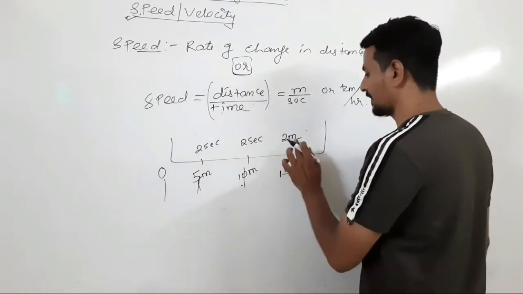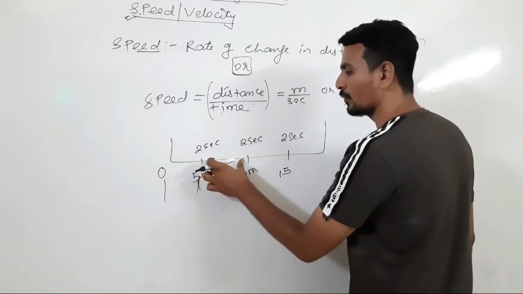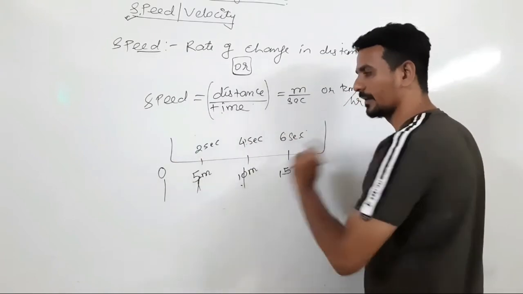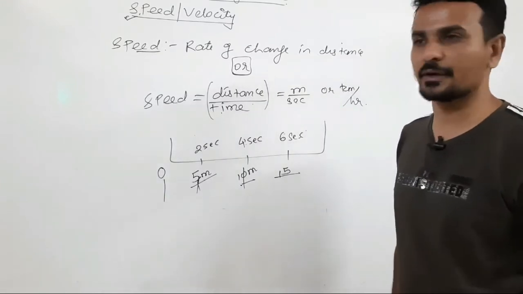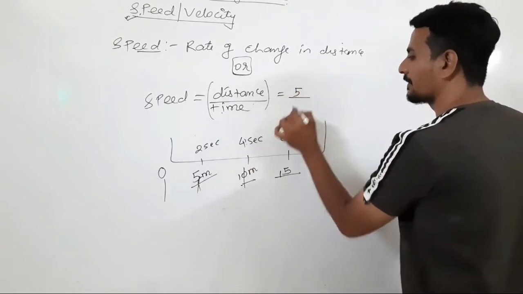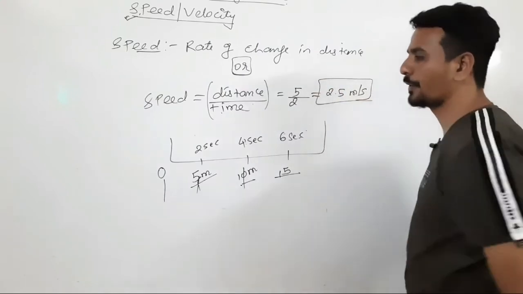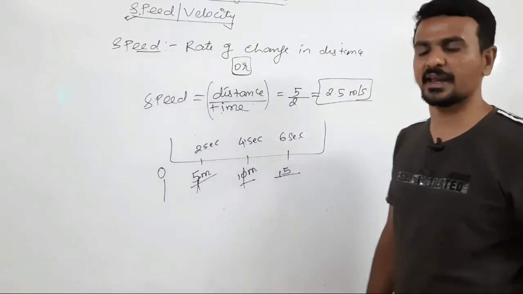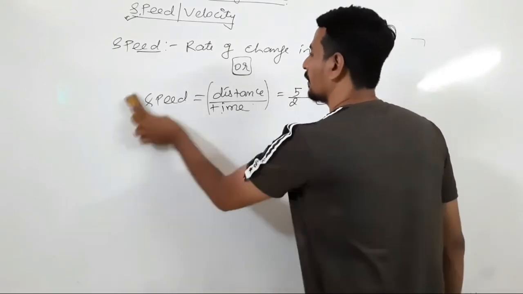So the time intervals are 0 to 2, 2 to 4, 4 to 6, a gap of 2 seconds each. The object is traveling 5 meter in every 2 seconds, which means it is moving with a uniform speed of 2.5 meter per second, because distance is 5 and time is 2. So when an object travels equal distance in equal interval of time, that is known as uniform speed.